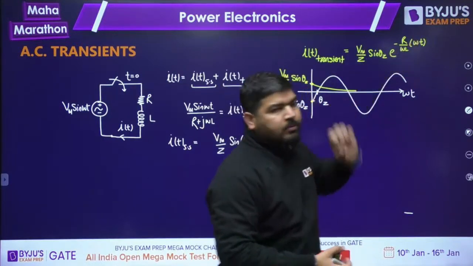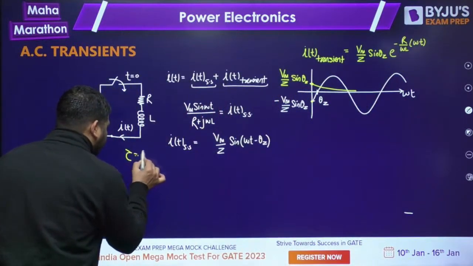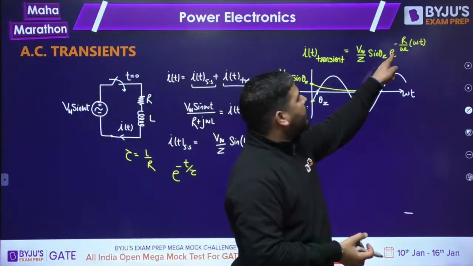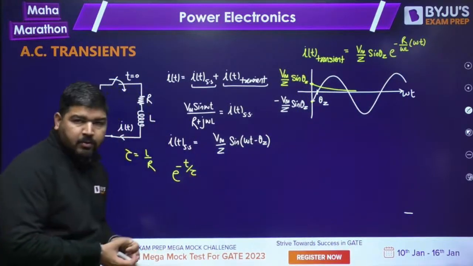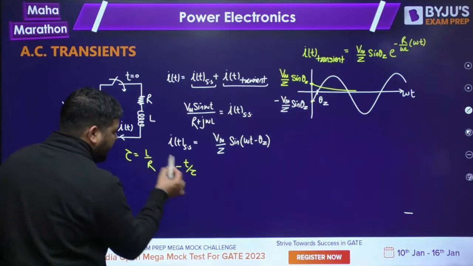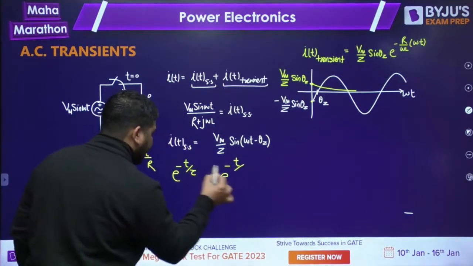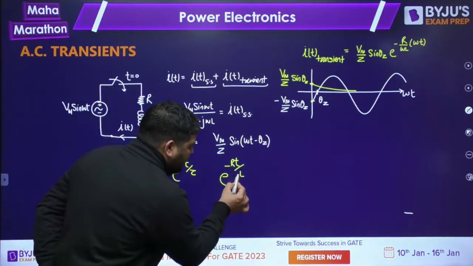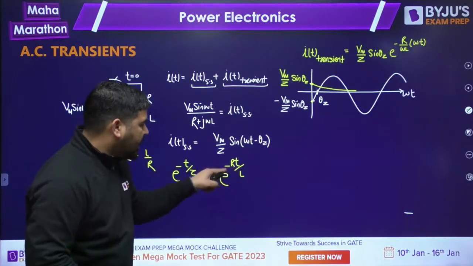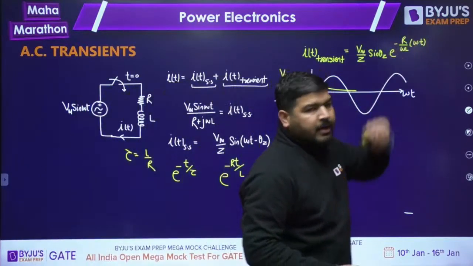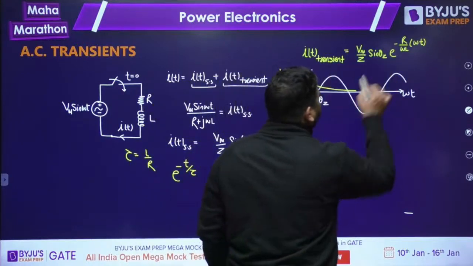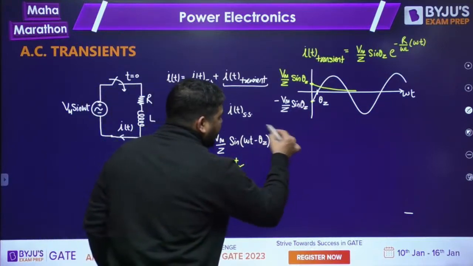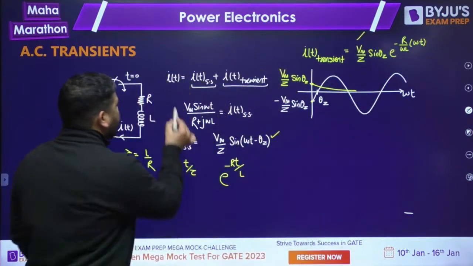It is actually t by tau. The time constant of this circuit is L by R. So we write the initial value times e to the power minus t by tau. If you put the value of tau, it becomes e to the power minus t divided by L by R. Now you can divide by omega and multiply by omega, so this will be omega L, this will be R omega t that I have written here. I hope you understood how to write the transient current. So the total current will be this current plus this current. This way you can write the total current.